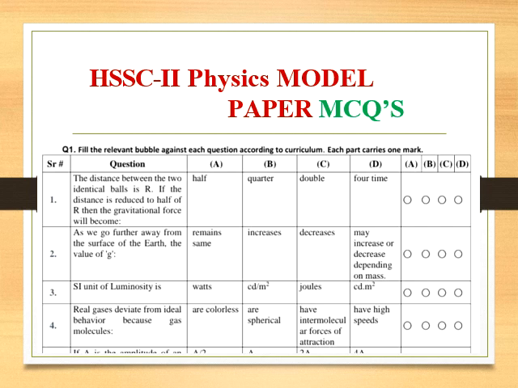Here I have shared the model paper. Here we have a question, and you can see there are four options. Then on the extreme right side, A, B, C, D, four bubbles are mentioned. So you need to choose the correct bubble and fill that bubble. And you must fill the bubble. It must not happen that you are choosing option B and filling bubble B, and you have also filled half of bubble C. This would be considered as overwriting, and you would be awarded 0 marks.